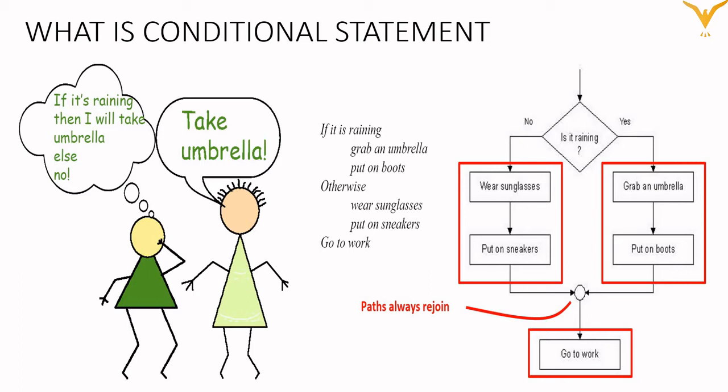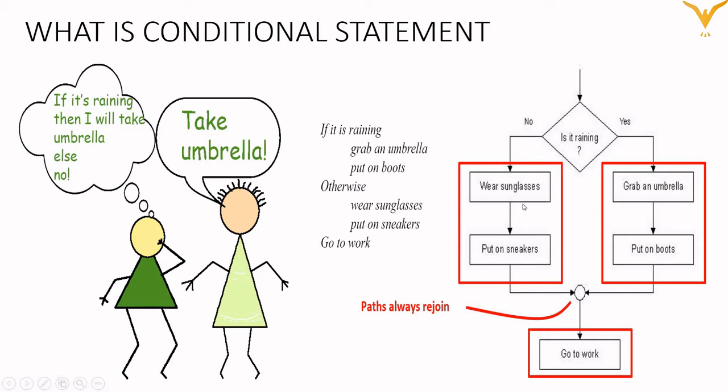If it is raining, so raining is my condition, then I will take the umbrella. But if it is not raining, then I will not take the umbrella. So that is called a condition, and on that condition I am making some decision. As you can see in the diagram, if it is raining, I will grab an umbrella and put on the boots. Otherwise, I will wear sunglasses and put on the sneakers and go for work.